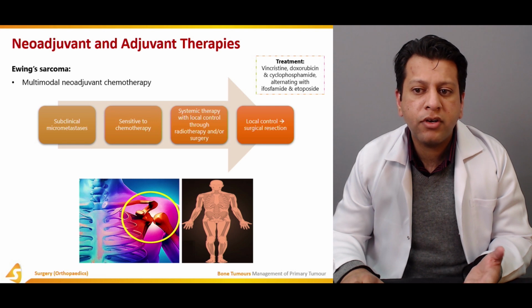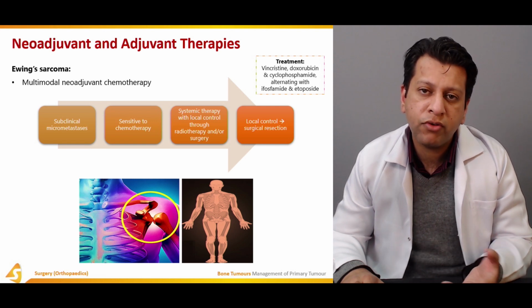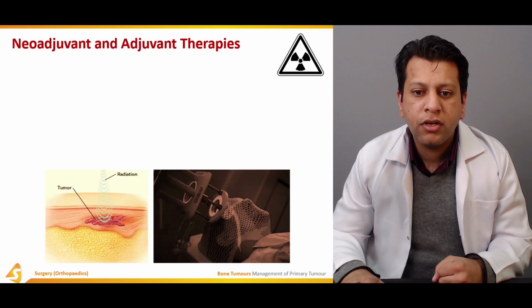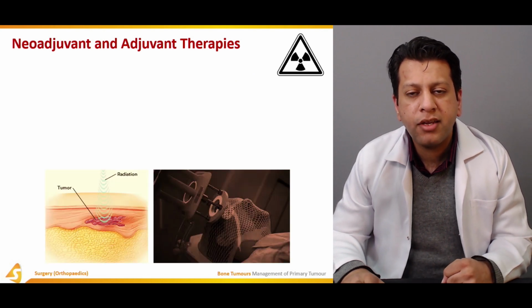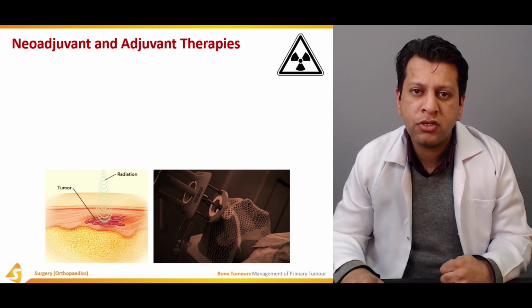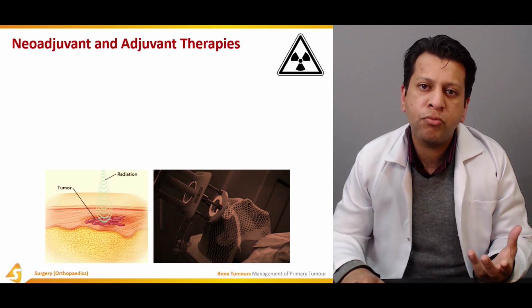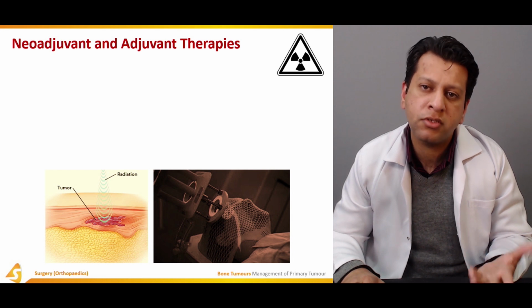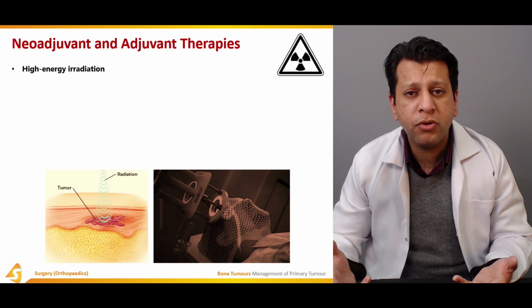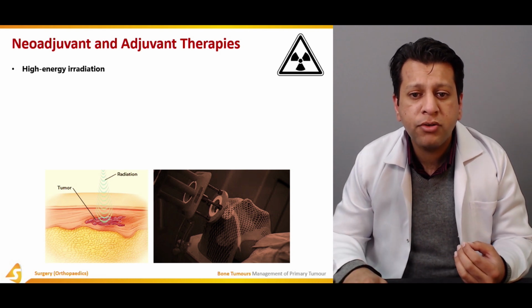Usually different drugs have different side effects, so we have to keep that in mind, especially in the case of children. Now, an important point is that most musculoskeletal tumors are radioresistant except the small blue round cell tumors. A classical example is Ewing. But what does radiotherapy actually do? It's actually high dose radiation.